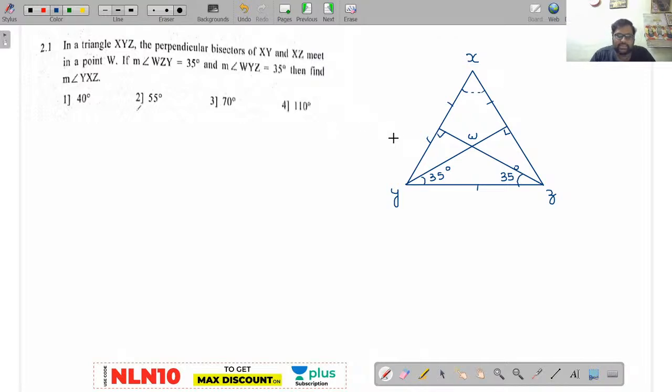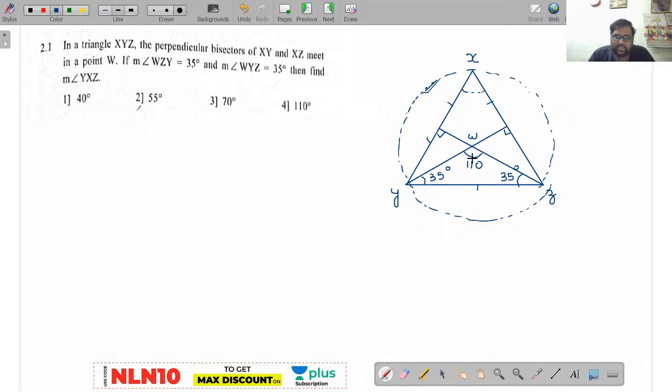Excellent, excellent. Now see here, the intersecting point of all perpendicular bisectors is the circumcenter, right? We have discussed all the basic points. Now observe here, this is a circle. Now see here, this angle is how much? You can treat WYZ as one triangle: 35, 35, 70. Now this will be 110.